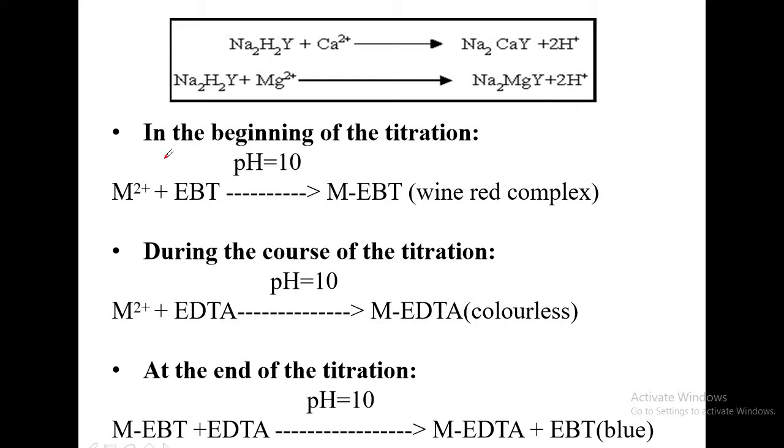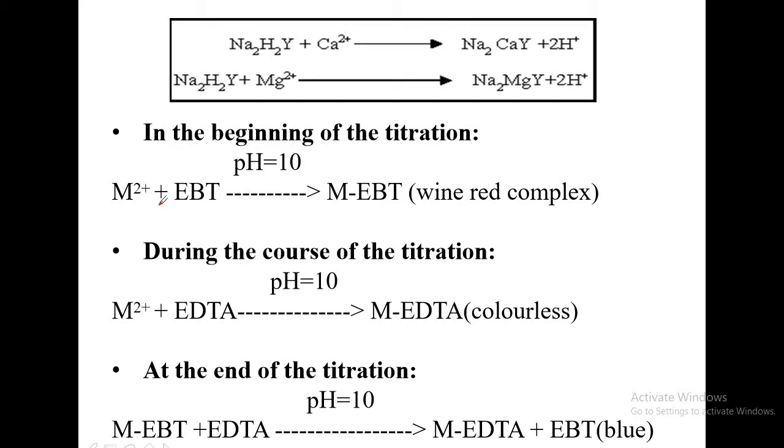Now what are the changes taking place during the titration? See, in the beginning of the titration, first we take the hard water, containing what? Calcium and magnesium ions, and then you add to that EBT. EBT is nothing but Eriochrome Black T, that is the indicator. It works well only in the pH range of 10.